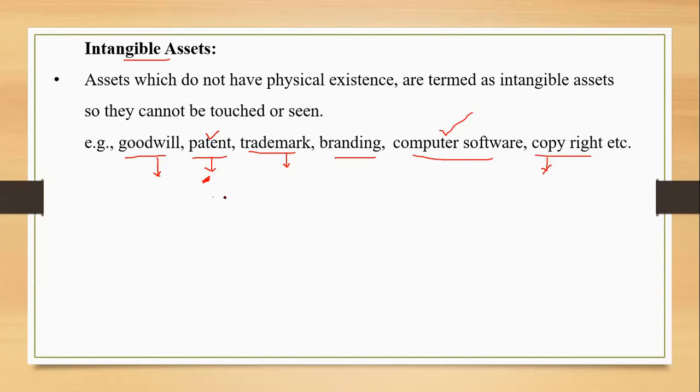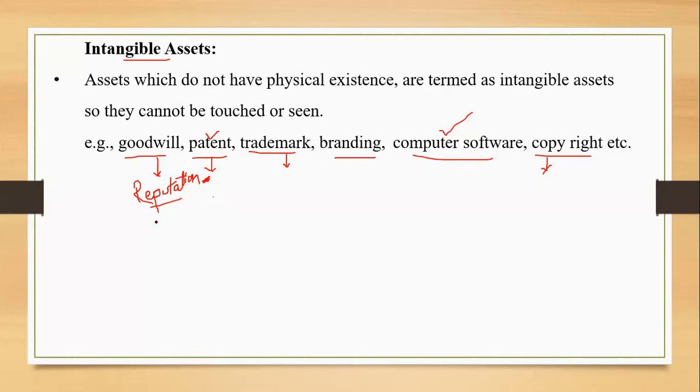Goodwill is basically the name and fame, or reputation, of any particular company or business. It's the reputation or the credit of the company, the image of the firm, the business entity, which enables it to earn more profit as compared to other firms in similar business.